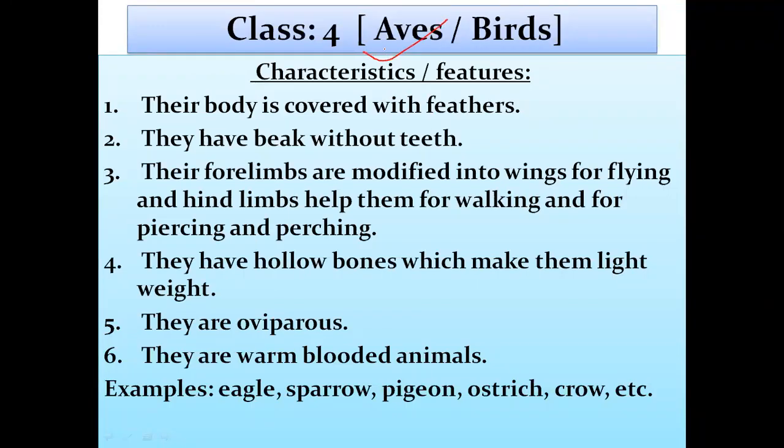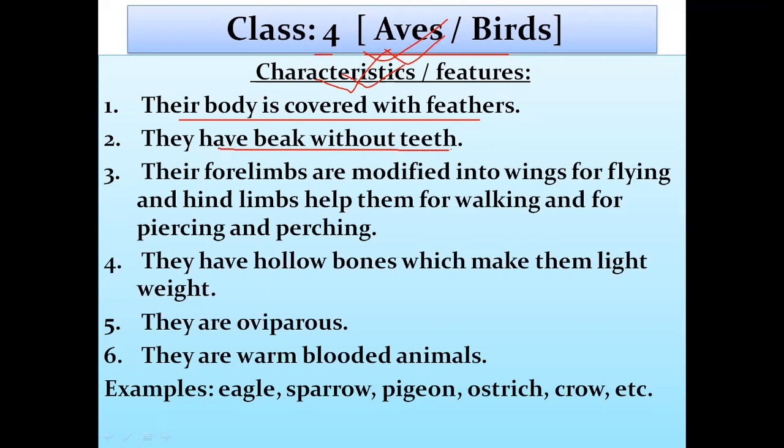Class 4 of vertebrates, and that is about Aves. Aves means bird. We will discuss some general features of Aves. The first one is that their body is covered with feathers. We already knew about that. Feathers protect the bird from cold, as well as make the bird attractive. Also, they give proper shape to the bird.